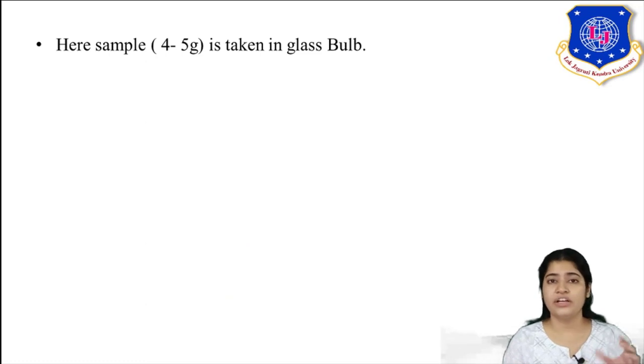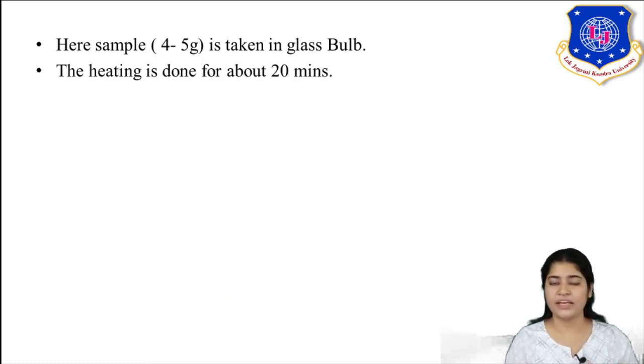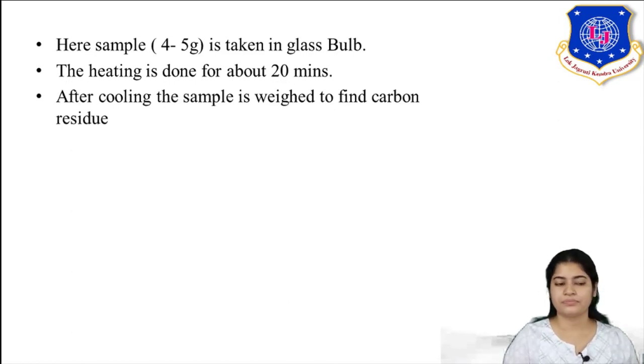In your glass bulb, you take your sample of about 4 to 5 gram. Again you do the heating, for up to 20 minutes. The temperature, as I told you, reaches up to 550 to 600 degrees Celsius. After cooling the sample, you weigh it. The amount of residue obtained after heating is your carbon residue.